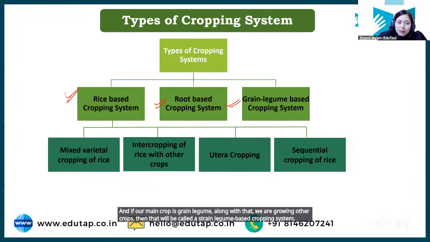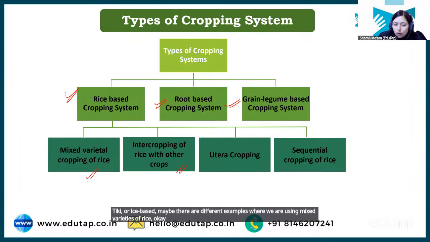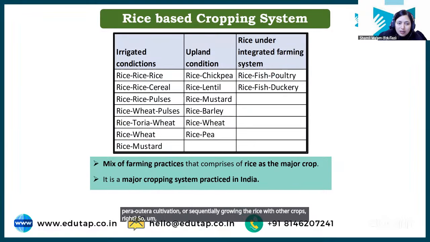ठीक है? Rice based, maybe there are different examples where we are using mixed varieties of rice. Intercropping rice with other crop, or you doing the pera utera cultivation, or sequentially growing the rice with other crops, right? So in mixed rice based cropping system, rice is our main crop.